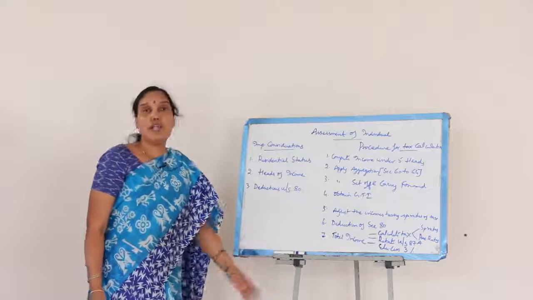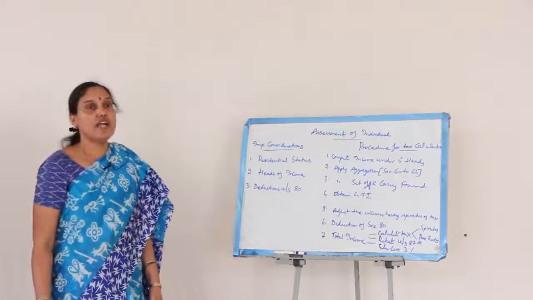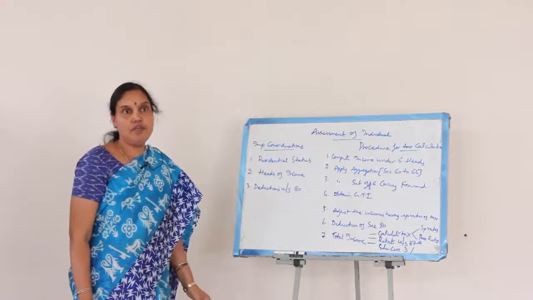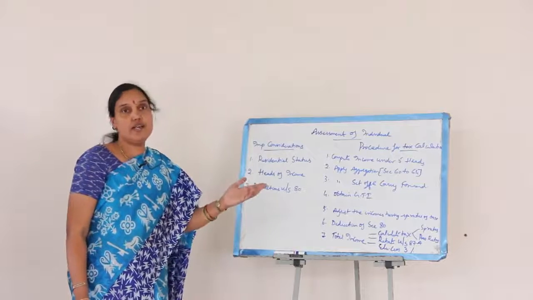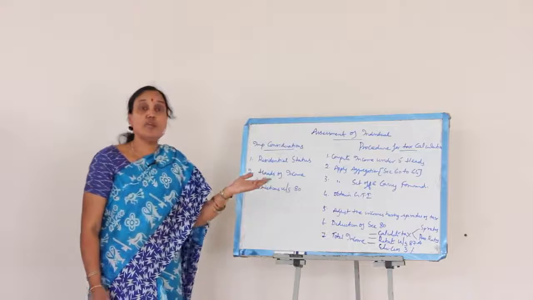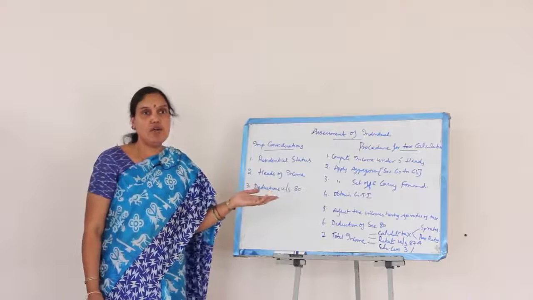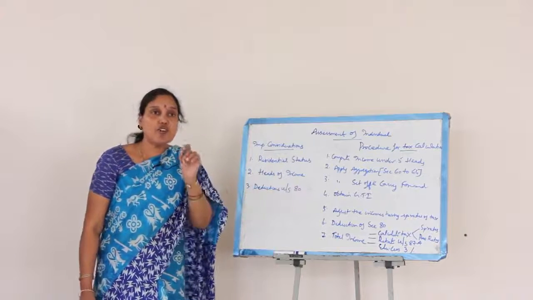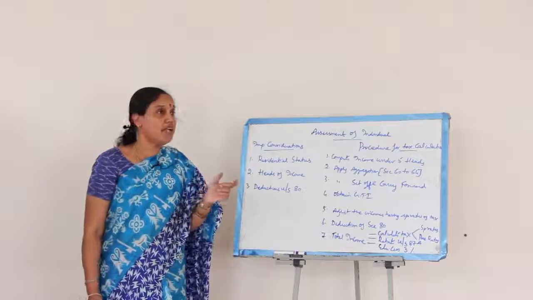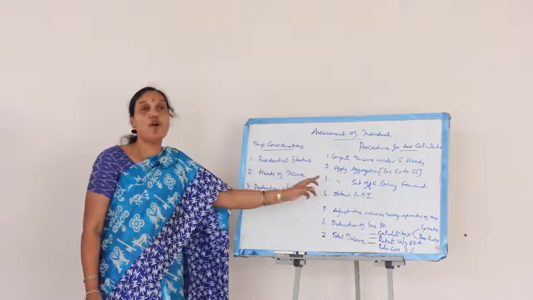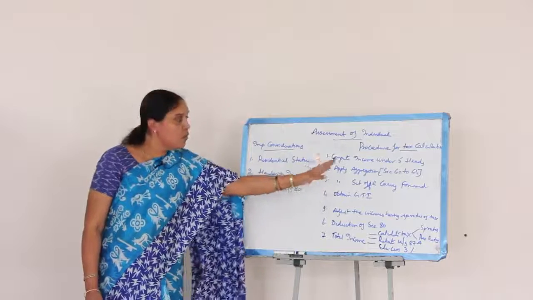Then the third is applying the provisions of set off and carry forward of losses. Now what does set off actually mean? In any relevant previous year, an assessee might have all the 5 heads of income, out of which maybe some head of income has a loss and other heads of income have income. The process of adjusting the loss of one head against the income of another is called applying the provisions of set off. And then we move on to carry forward.